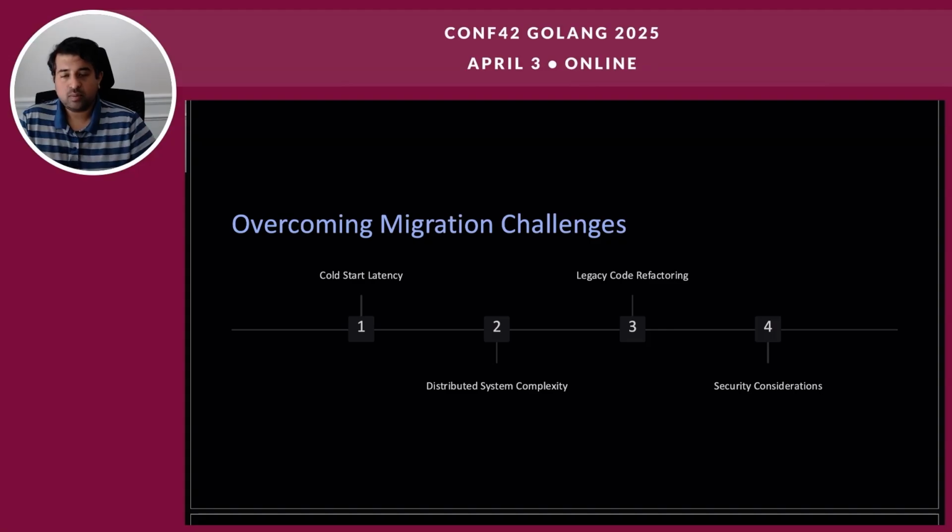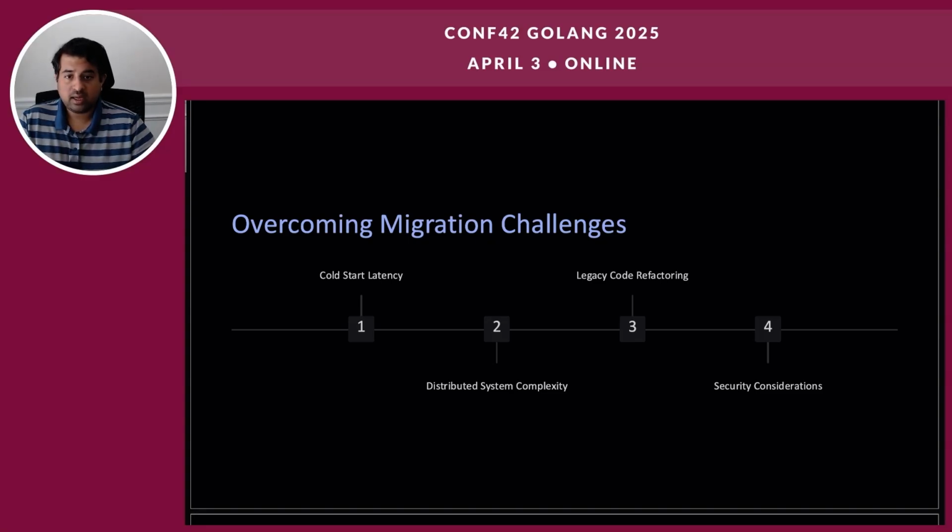Distributed system complexity. Serverless architecture often involves distributed systems, which can be complex to manage and troubleshoot. A couple of ways to overcome this: comprehensive observability, using X-Ray and CloudWatch to provide end-to-end tracing and monitoring for distributed systems. Eventual consistency: design systems to handle eventual consistency rather than relying on strong consistency.